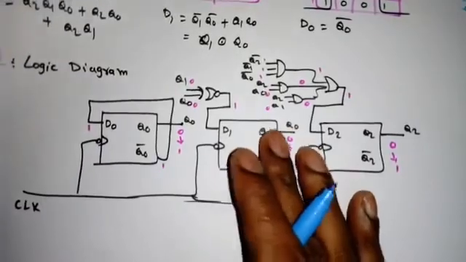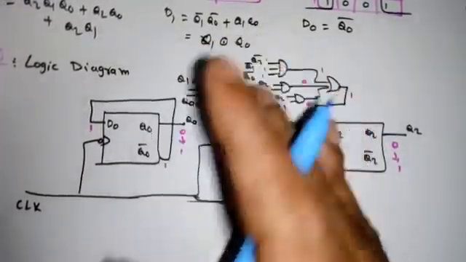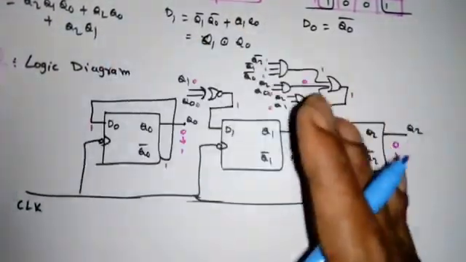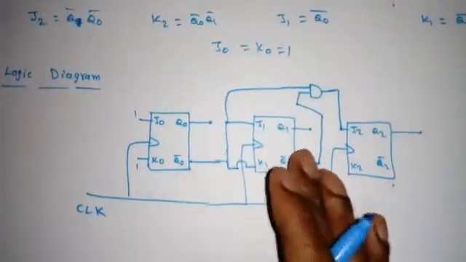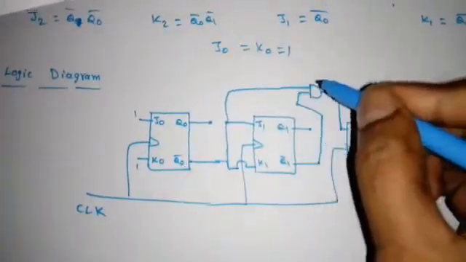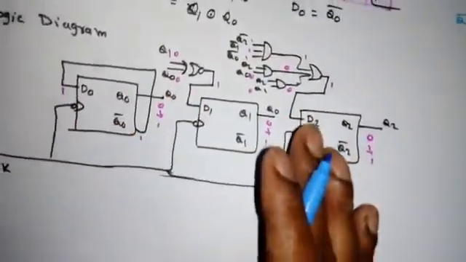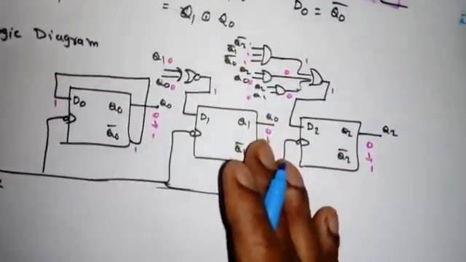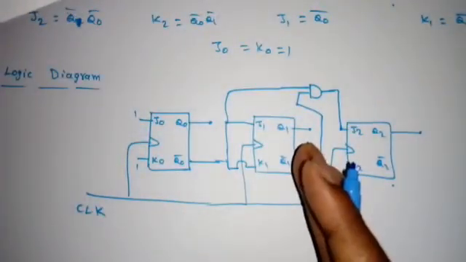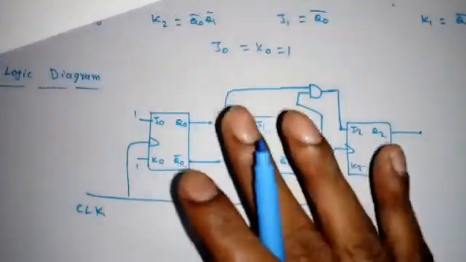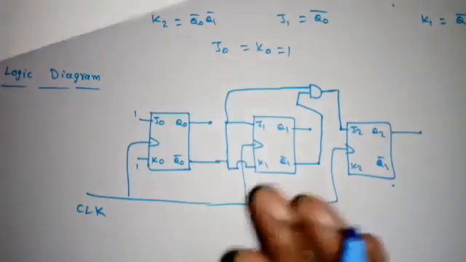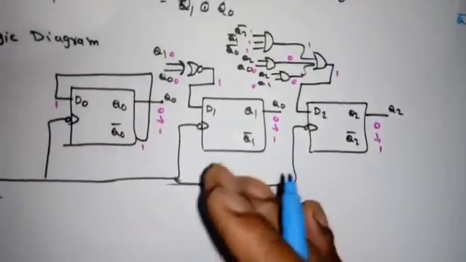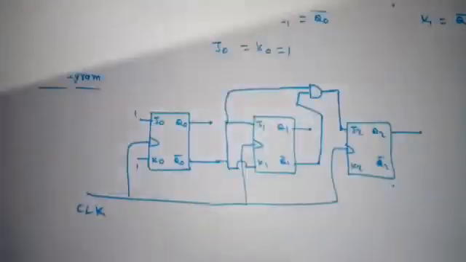So if you use D flip-flop, we have to use so many external gates, so the circuit is complex. But if I see the JK flip-flop, here I am using only one AND gate for this entire operation. So that is the complexity difference, right? That's why we can use JK flip-flop or T flip-flop to get a simple circuit. But we can use D flip-flop also, but the complexity of the circuit increases, right?